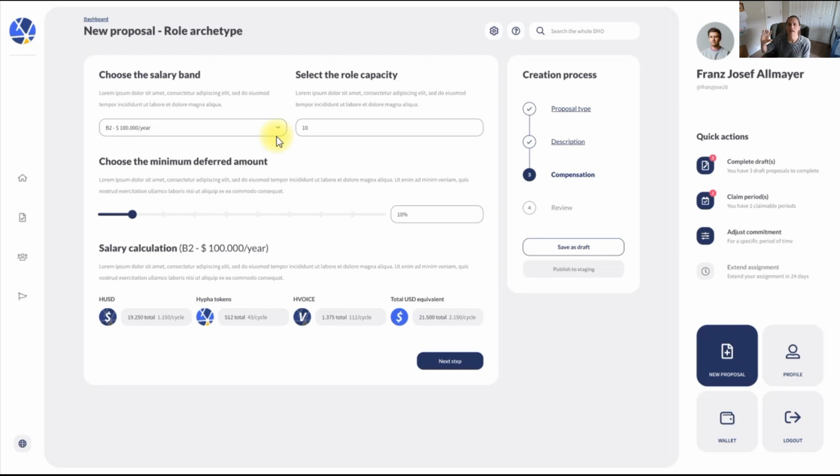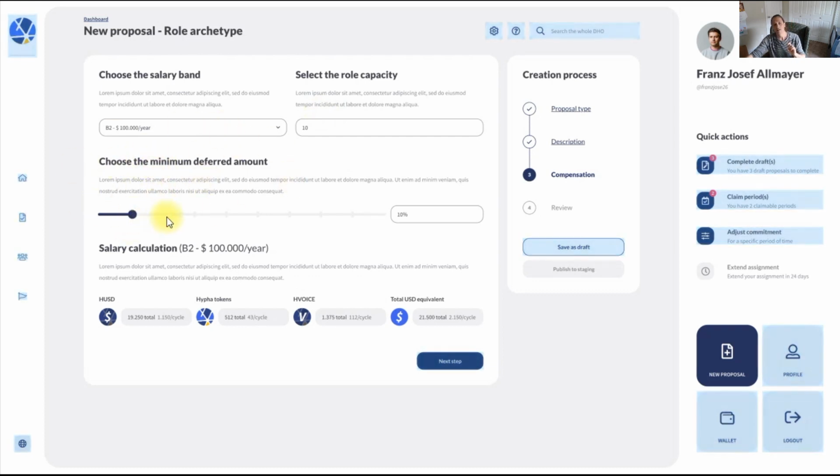So that's why we simplified it into this band structure, so that we can say, okay, there are 7 different levels of complexity. Where does that role fit in that complexity scale? Okay, that's how much they're paid. And we felt this was a very fair and egalitarian way of going about it too. But anyway, all of this is a tool that you as a community can use to find out whatever process works best for you.